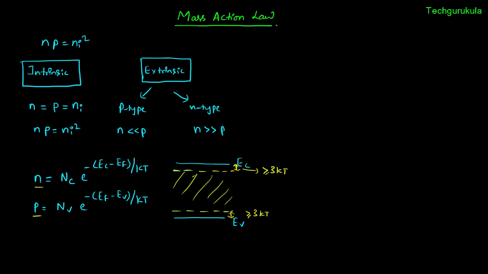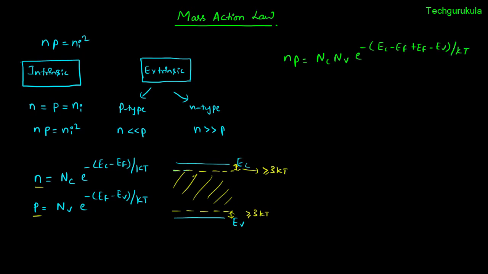So now let me take these expressions and find out what is the product of N and P. So N times P is actually given by, let me multiply these two expressions. We have Nc times Nv times e power minus of Ec minus Ef plus Ef minus Ev over Kt.